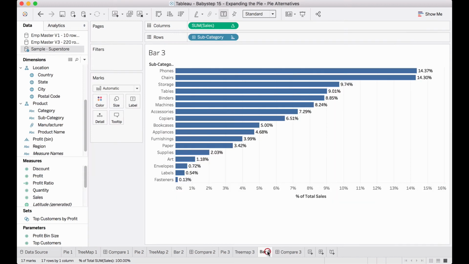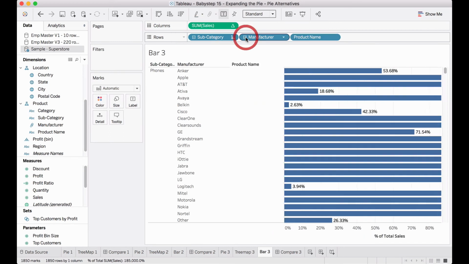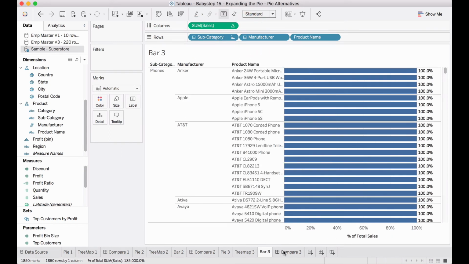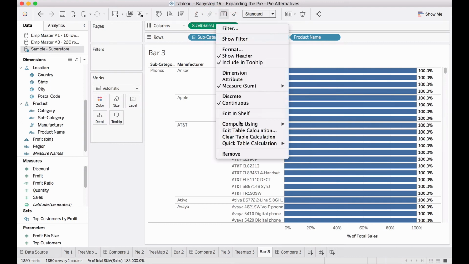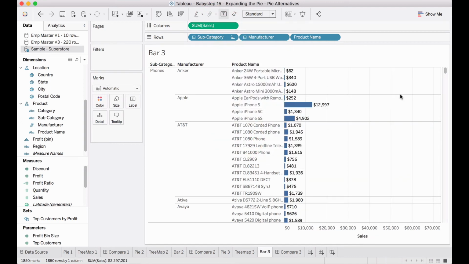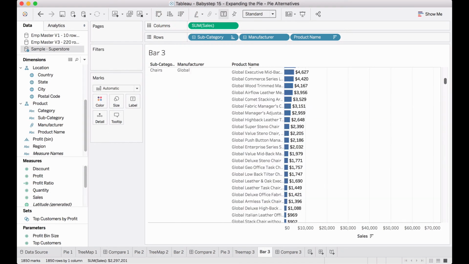So now let's try to go to a bar and then try to expand this: subcategory, manufacturer, and then product name. So look at this bar. Would we be able to make any sense of this bar? First, the percentages go haywire because of the calculation. Even assuming I clear that and sort this, I am still not able to get any sense of this. This bar is so unwieldy.